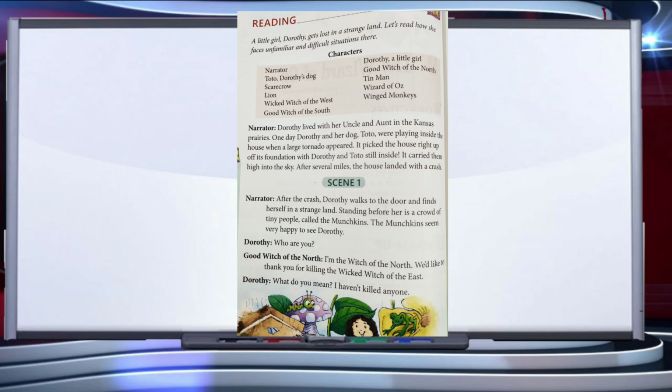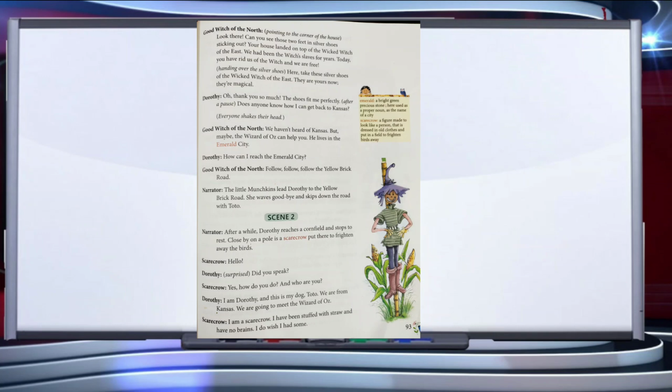So one day there was a violent storm which took away the house along with Dorothy and her dog. And after some time it landed at a far off place. When Dorothy came out of the house, she found herself surrounded by a crowd of tiny people called Munchkins. They were very happy to see Dorothy and thanked her for killing the Wicked Witch of the East. At this, Dorothy was surprised as she didn't know anything about it.